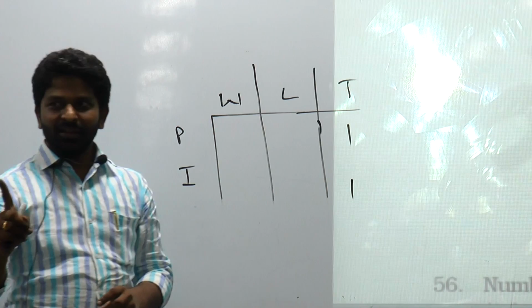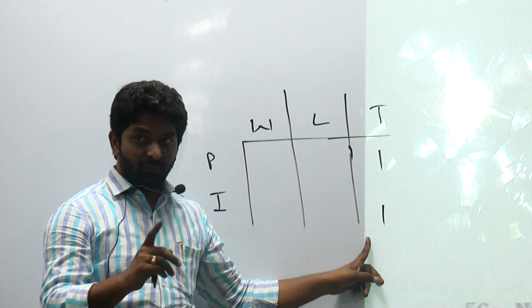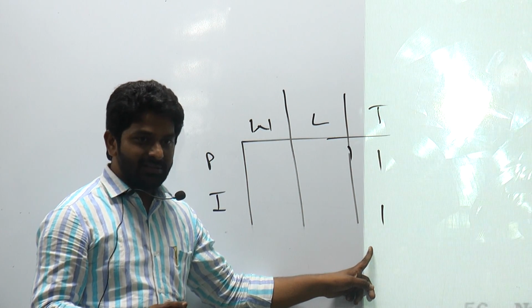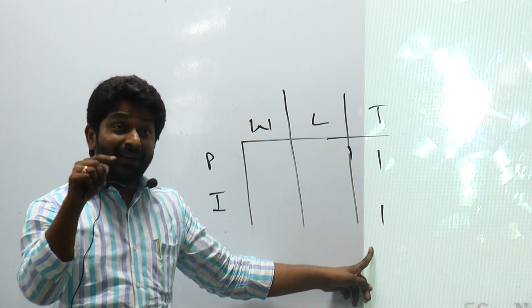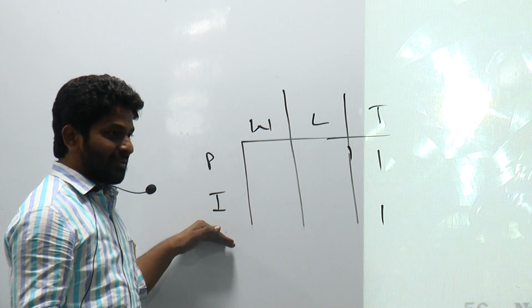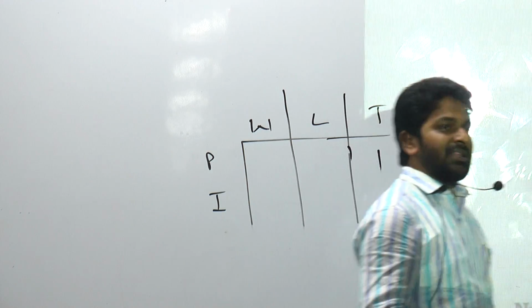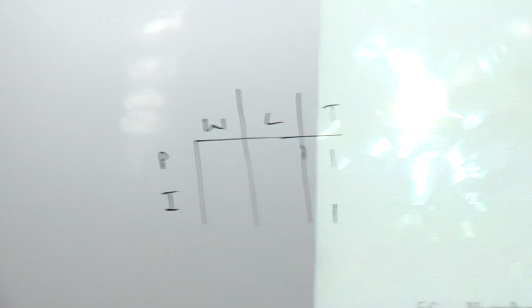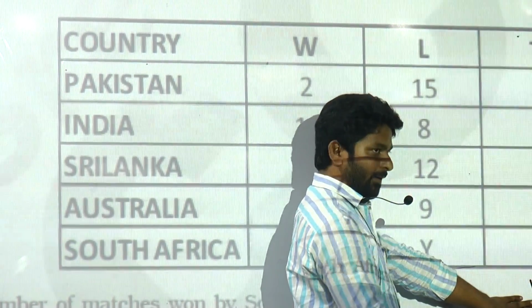One match got tied; in how many matches do we count it? We will record it in both the matches, right? Yes? So if one match got tied, we will list it for 2 countries. So every time the number of total tie matches should be an even number. So it should be either 12 or 14 or 16 or something, right?